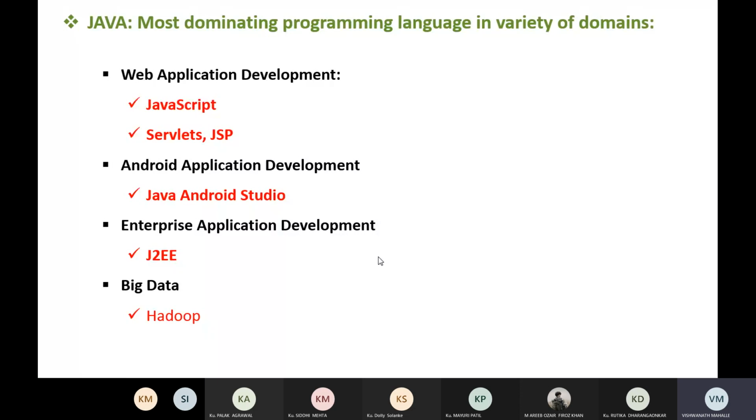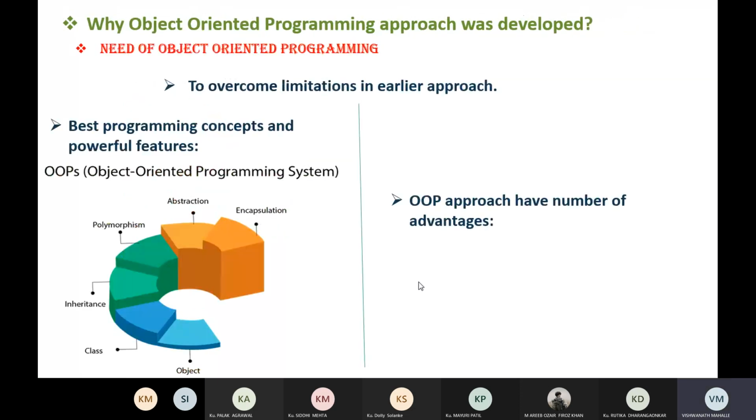We can develop enterprise applications; for this we can use J2EE. And in big data, a number of technologies depend upon Java. Java is the base of most of today's latest technologies. So that's why Java is one of the most important programming languages.